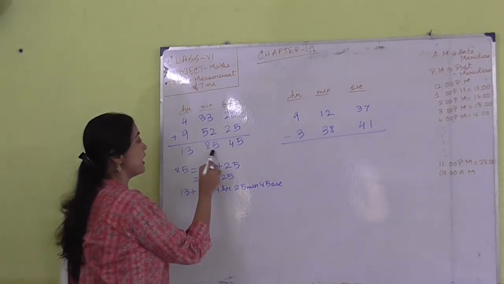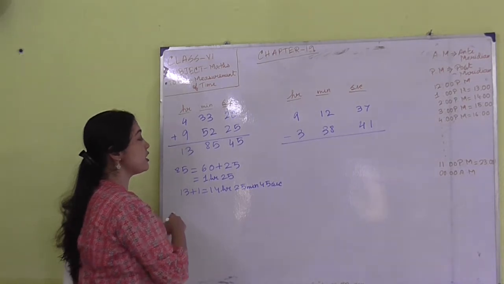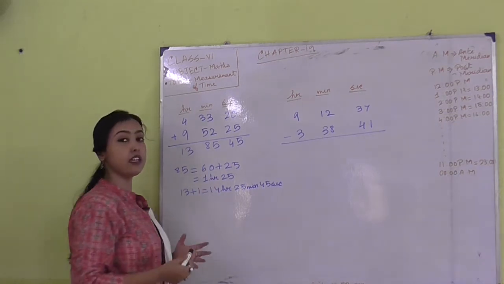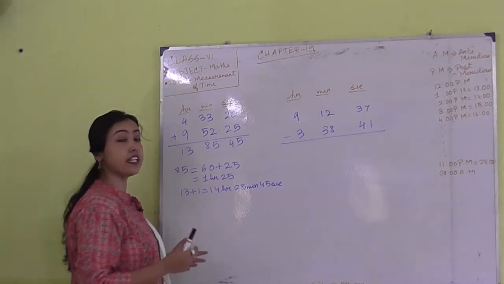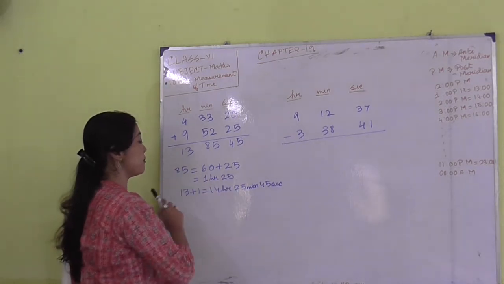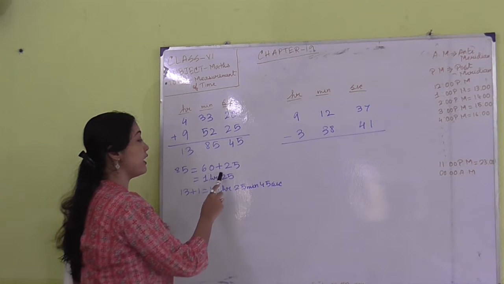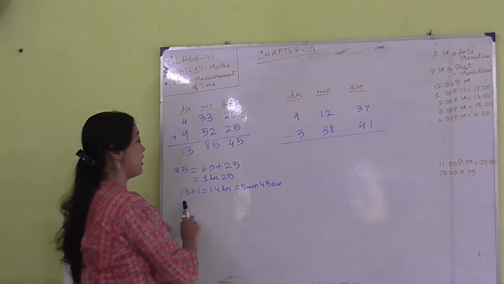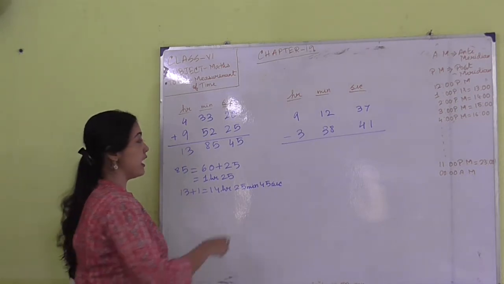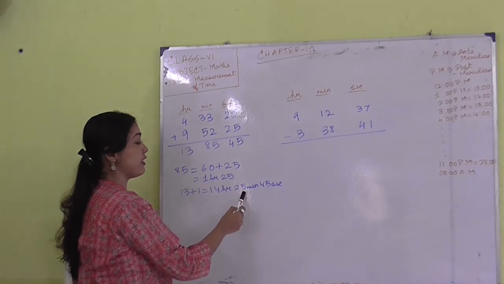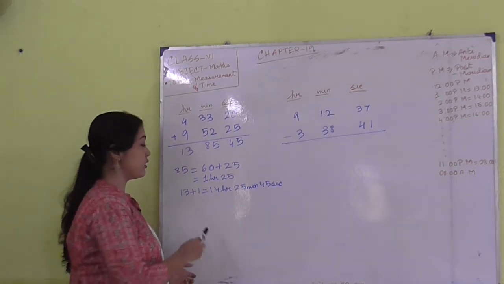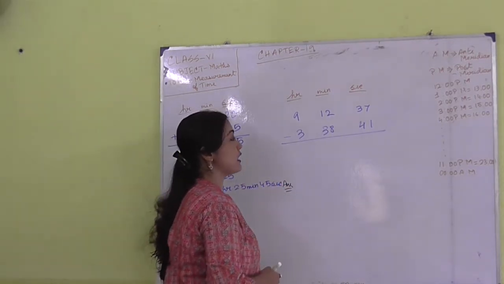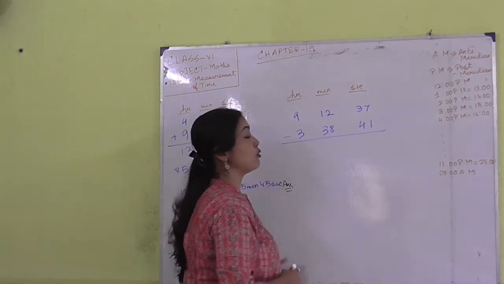So you can see that here we are getting 85 minutes, sorry. This 85 minutes is more than 60 minutes. So what we can do is break it into two parts, that is 60 plus 25, which becomes 85. So 60 minutes means 1 hour and 25 minutes. We will add this 1 hour to the 13 hours, then 13 plus 1 becomes 14 hours, and then the 25 minutes, and after that 45 seconds. So this is our answer.